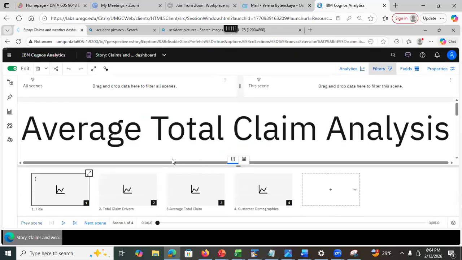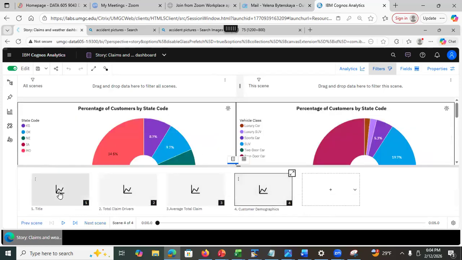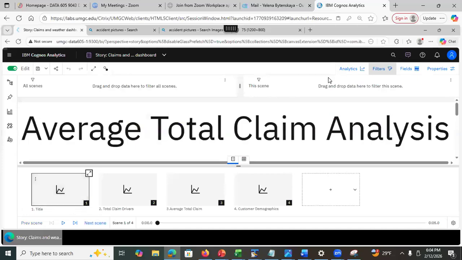This is our story. I numbered this intentionally because I wanted to show you that each tab in the dashboard is going to be a scene in a story. See this? There are 4 scenes in here. Are we done? Not really, because we will have to specify the animations, right? But before we do that, let's take a look. Aha, do you see this?